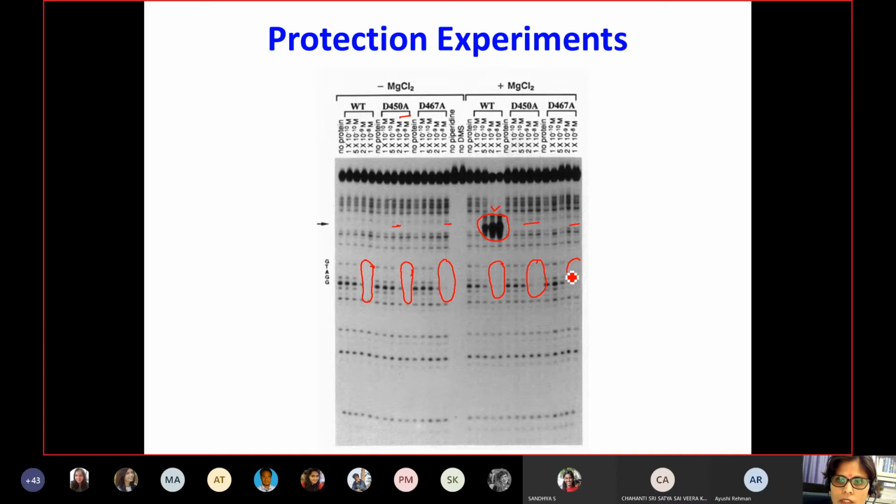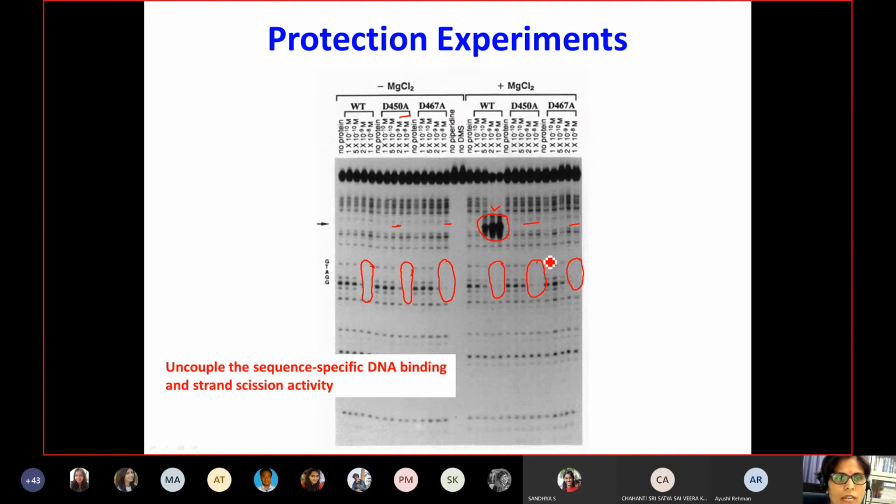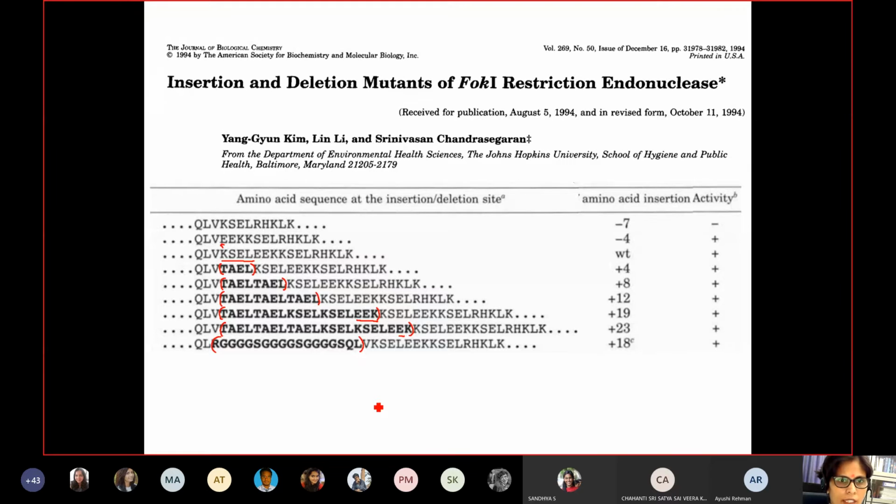So these are the protection sites for the recognition sequences. So basically they were able to show the uncoupling of sequence specific DNA binding. So this is the part of that lecture.